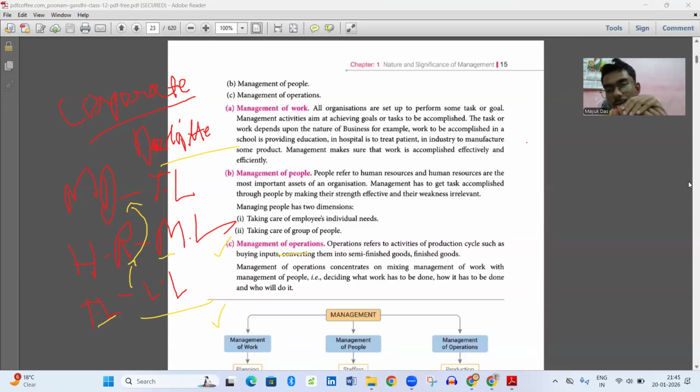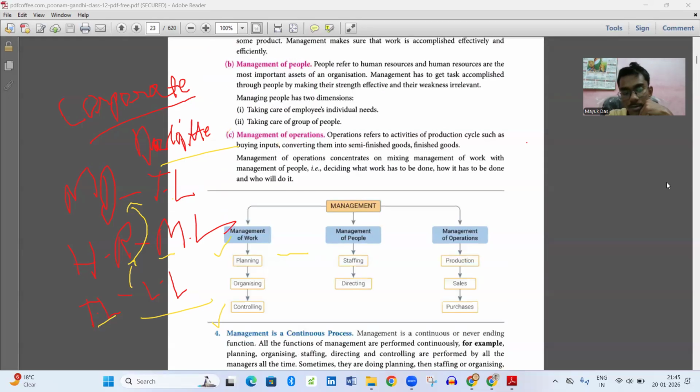Management of operations. Operation means the activities of the production cycle, the activities of doing our things. It's a series of steps: first of all, I buy inputs, converting them into semi-finished goods and then finished goods. This is called management of operation. Management of operation concentrates on mixing management of work with management of people. That is deciding what work has to be done, how it is to be done, and who will do it. So that is the thing.